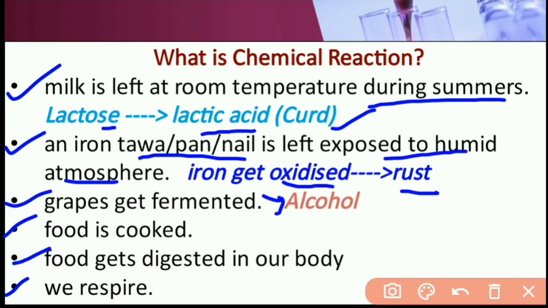So according to all these situations we can say that a chemical reaction is the process in which new substances form with new properties from one or more substances.